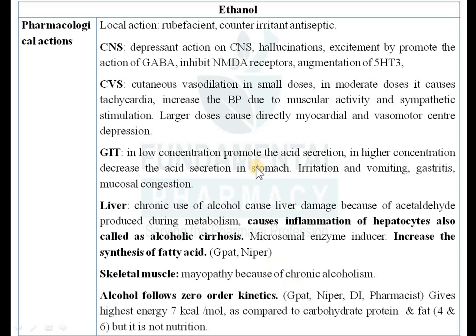So usually what happens, your carbohydrate gives you around 4 calorie per mole. Then fat will give you around 6 calorie per mole. But alcohol will give you 7 calorie per mole. So highest energy is given by a molecule of alcohol. One molecule of alcohol will give 7 calorie. One molecule of carbohydrate will give 4 calorie. One molecule of lipid will give 6 calorie.